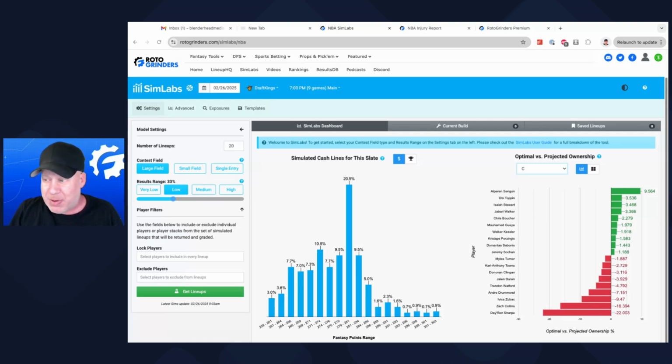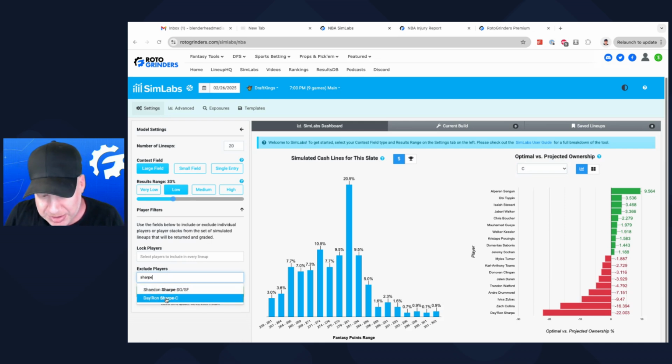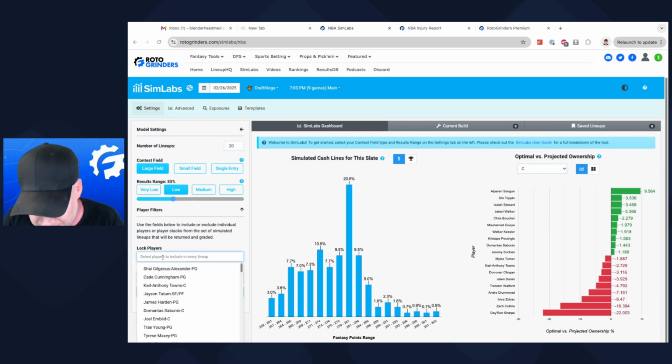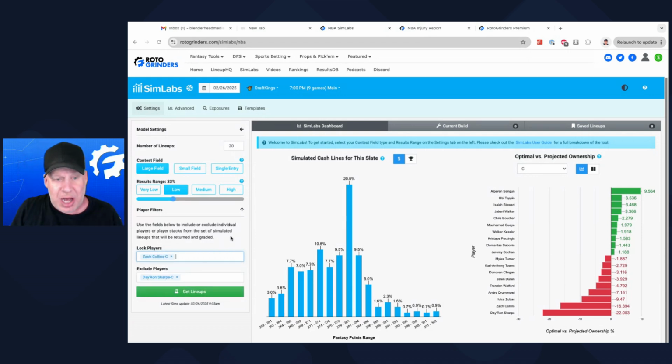They're about a similar price, and Collins has an optimal rate that's almost twice as high as Day'Ron Sharp. So I'm going to exclude Day'Ron Sharp, and I'm going to lock in Zach Collins. This is what you would be doing to find the lineups that you want to play. So we can just simply look at this for now.